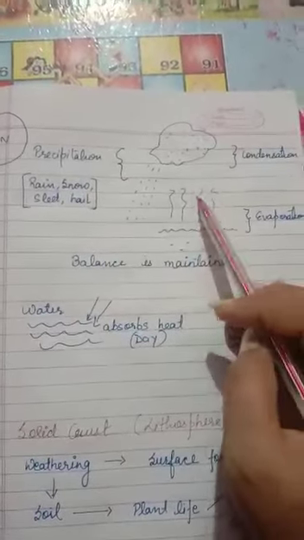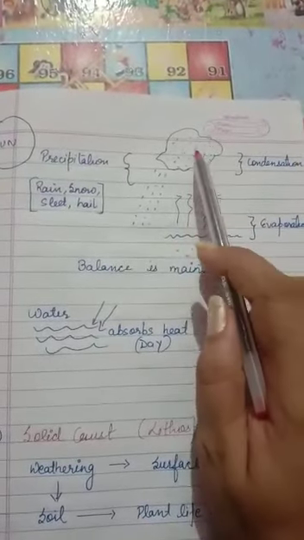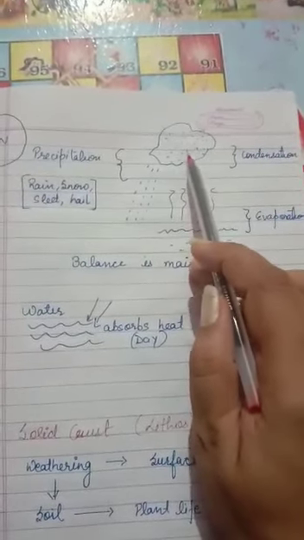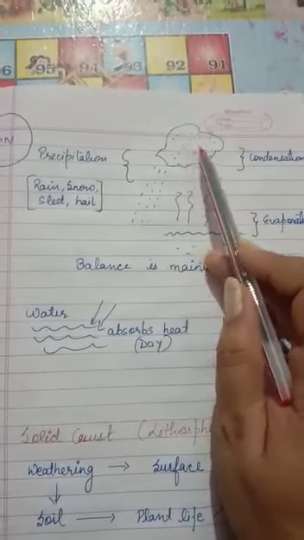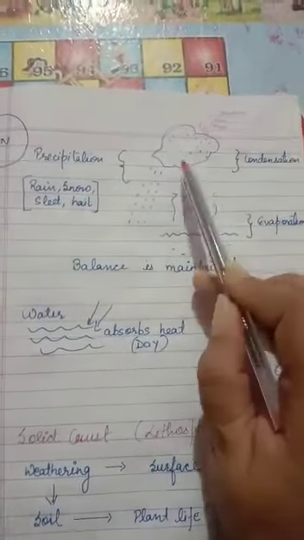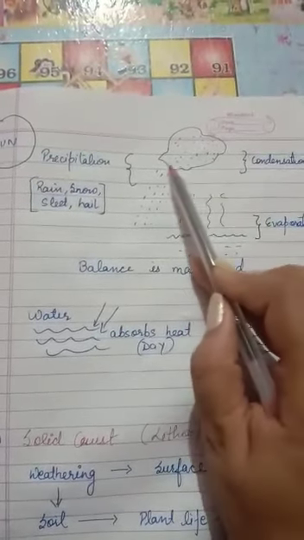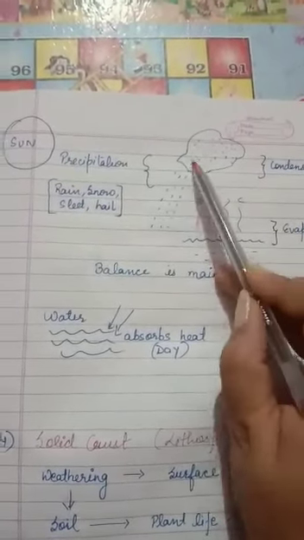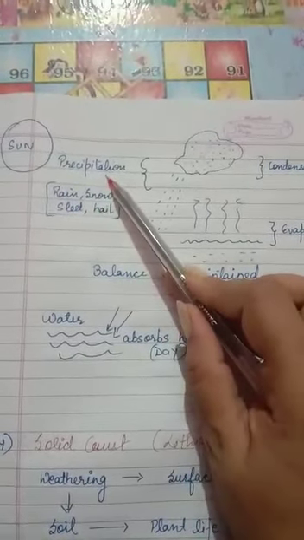And when this water vapor goes into the space, it condenses on minute dust particles that are known as condensation nuclei. And when these particles condense in the atmosphere above, these tiny droplets of water, this process is known as condensation. And when these tiny droplets of water join together, they form cloud, and when this cloud becomes too heavy to float over the sky, they fall down as rain, snow, sleet, hail, etc. This is known as precipitation.